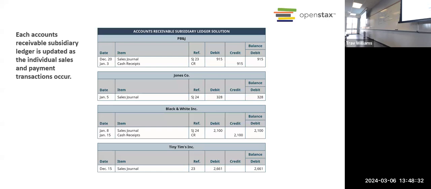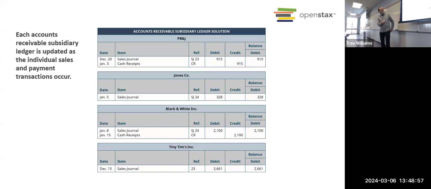Okay, so here we have 4 different customer accounts. So we see the account receivable for each customer separately. PB&J, we sold them something for $915. They paid us $915, right?